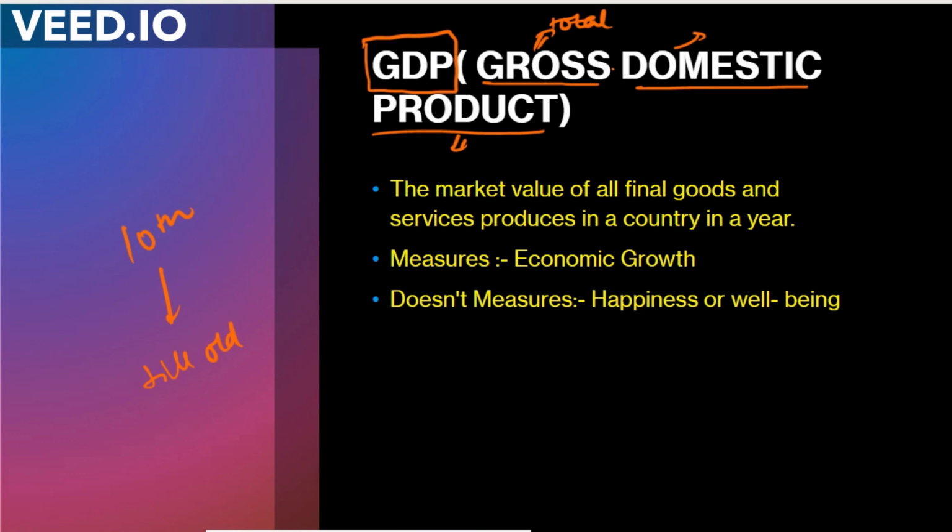Here, it is the total value of all final goods and services produced in the country and in a year. Here are 3 points to be noted: final goods and services, particular country, and year. Now, the first point is final goods and services. Final goods and services का मतलब होता है